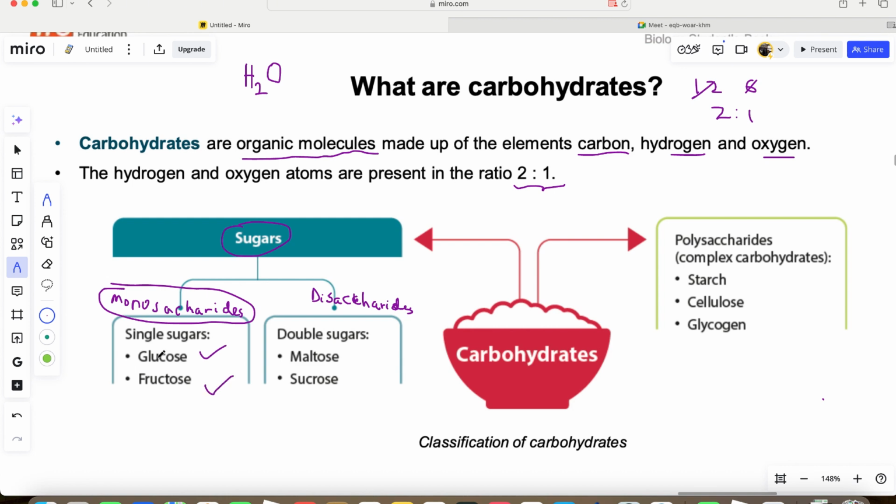Please don't forget, glucose has a hexagonal shape. I'm going to show the shape. The glucose has a hexagonal shape, while the fructose has a pentagonal shape.